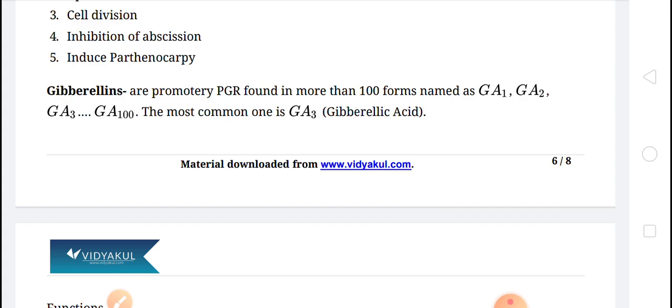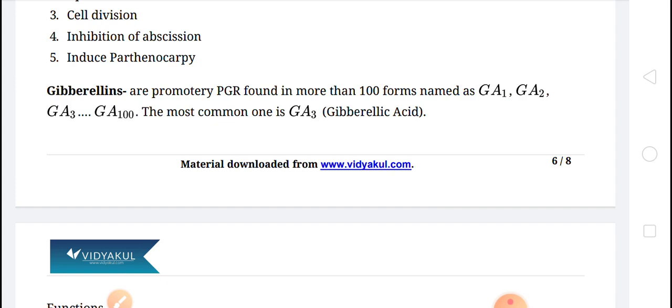Okay, clear children? I repeat once again, gibberellins or gibberellic acid are PGR, plant growth regulators, that are found in 100 forms, but the most common form is GA3, that is gibberellic acid.